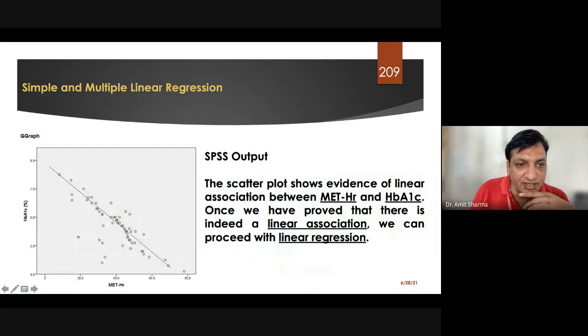And you can see this is representing a negative correlation. One variable I have taken is the same, that is HbA1c, and the second is the MET-HR. MET-HR, I think it's metabolic activity per hour. I have taken 20 hours, 40 hours, 60 hours, 80 hours, and each dot is representing one patient. And the software has automatically fitted a line, this line which you can see, and we are finding a negative trend.